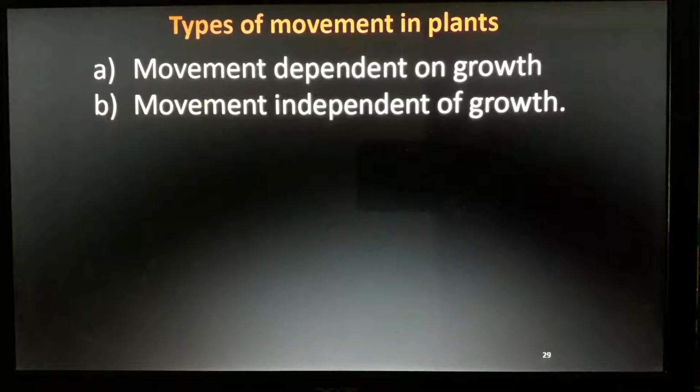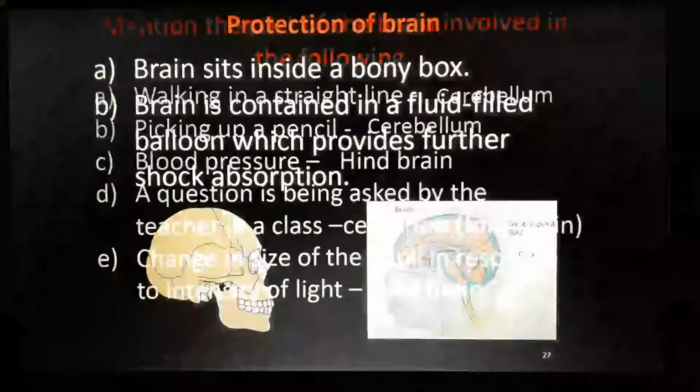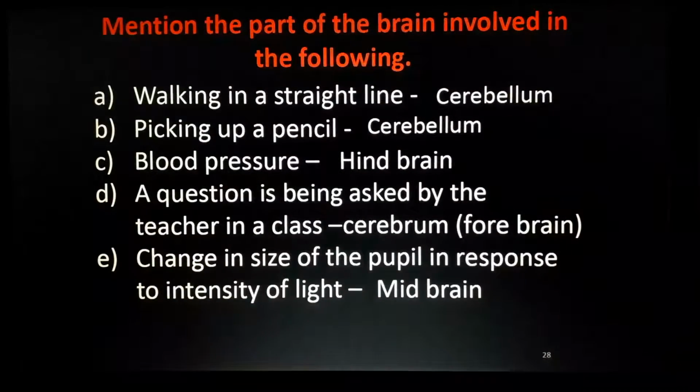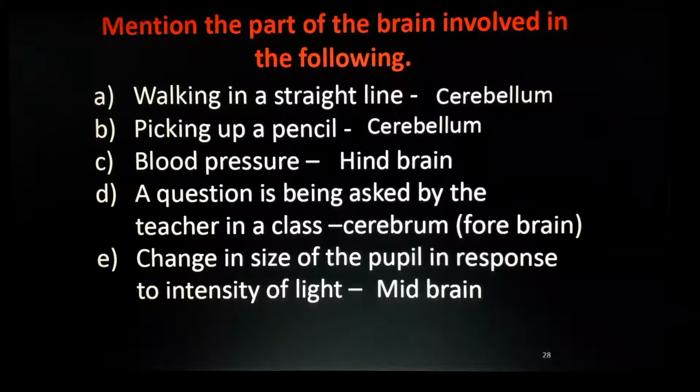Okay, now some application-level questions. Walking in a straight line, which part is helping us? Cerebellum. Picking up a pencil, balancing: cerebellum. Blood pressure, an involuntary action: hindbrain.